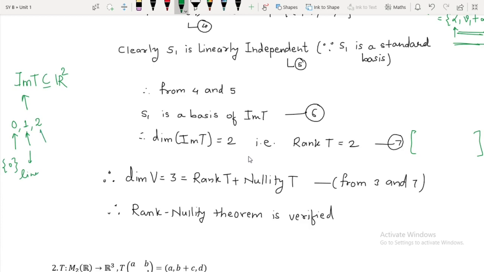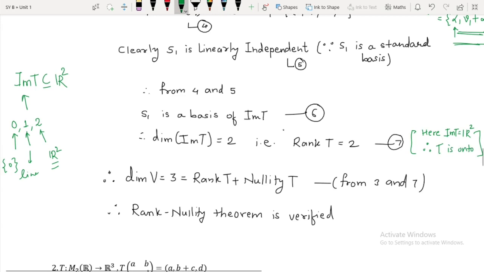And if the dimension is 2, then it is R2 itself. Since the dimension of image of T is 2, the image of T is directly equal to R2, and therefore T is onto.